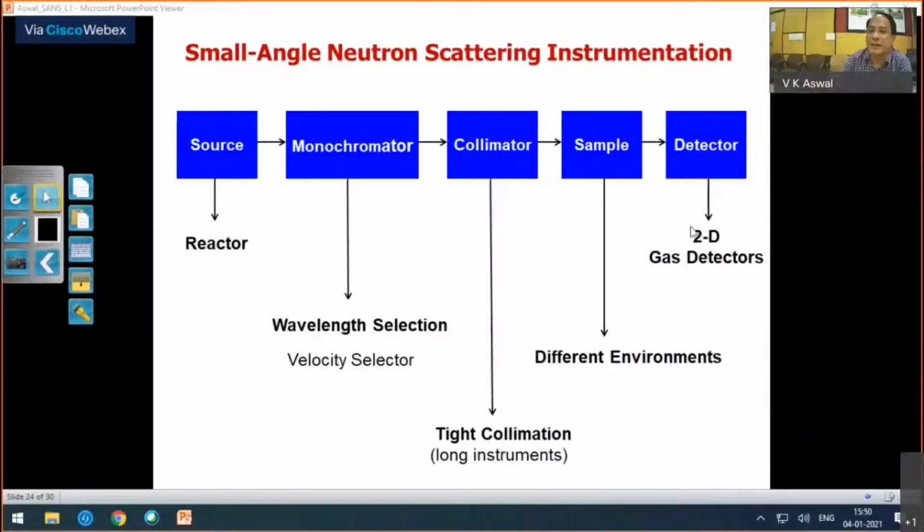And detectors, mostly 2D detectors, and since detectors used in the case of neutrons are big ones, these are gas detectors. BF3 gas detectors are used for detecting the scattered neutrons.